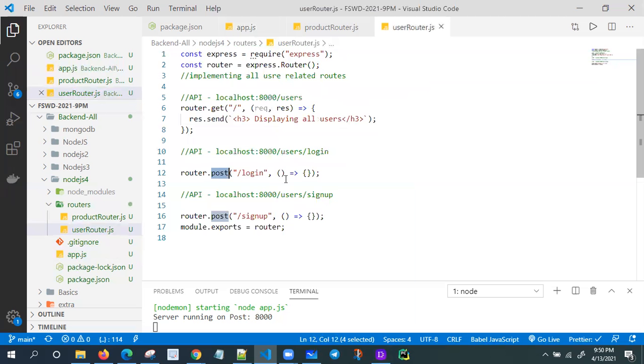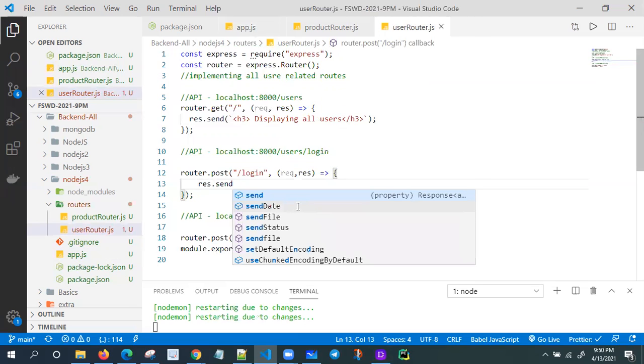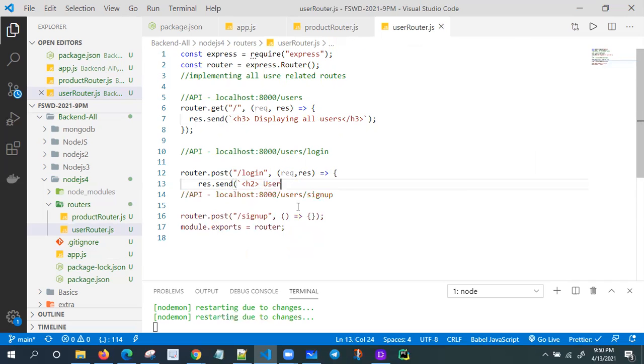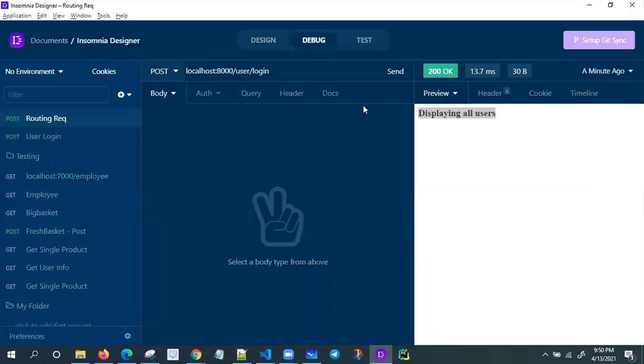Then I need to give my request and response parameters. I'm using response.send. I'm using a backtick and printing some data. That's all. H2, user login. Sorry, user login successfully. I'm not writing any business logic. Later I can write the business logic. So I'm getting the response user login successfully.